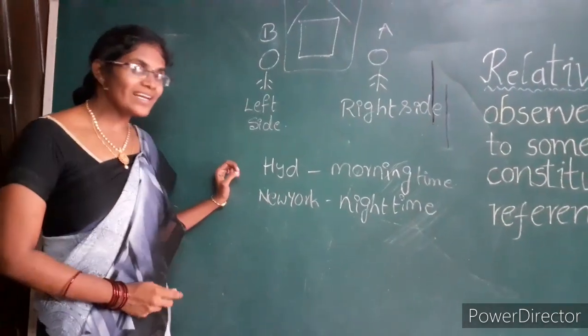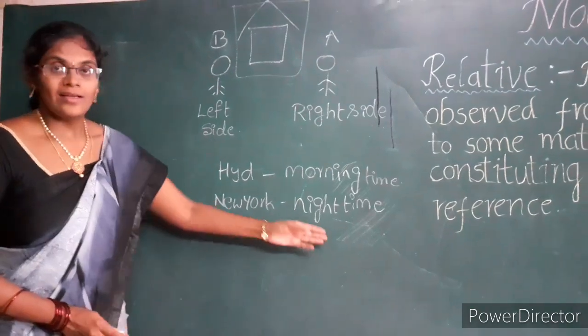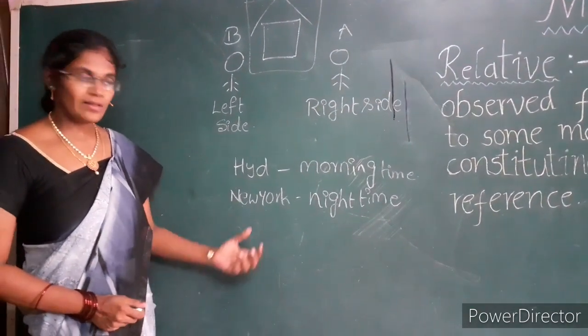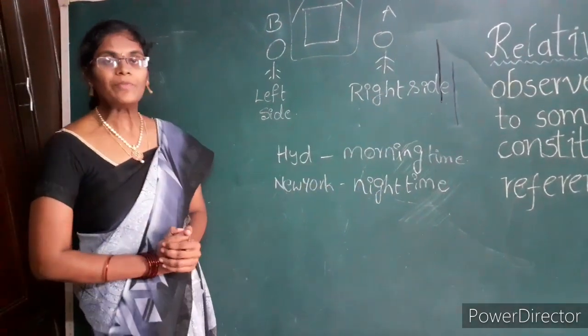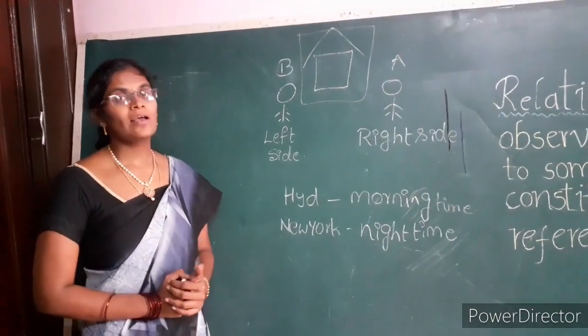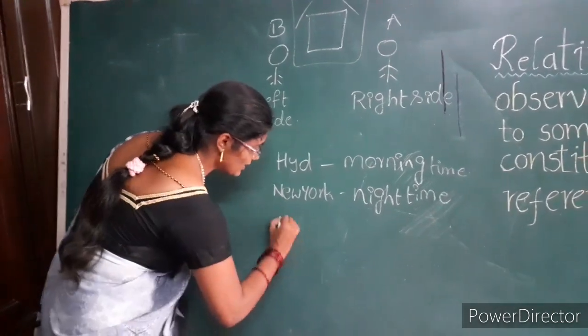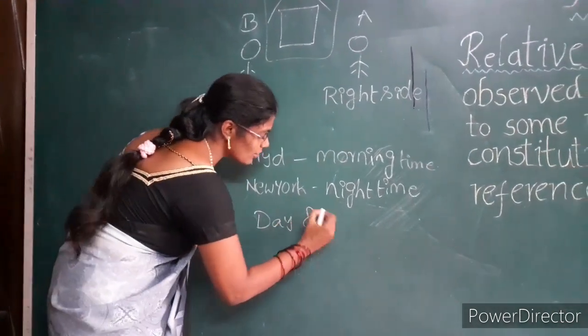Now, who is correct? For you, it is morning time, and for your friend, at the same moment, it is night. Who is correct, you or your friend? Here also both are correct, and in this example, day and night are relative.